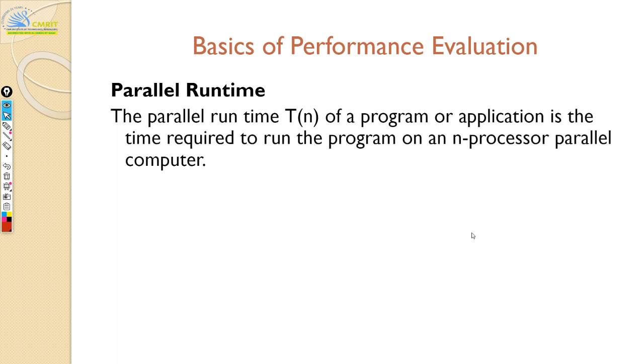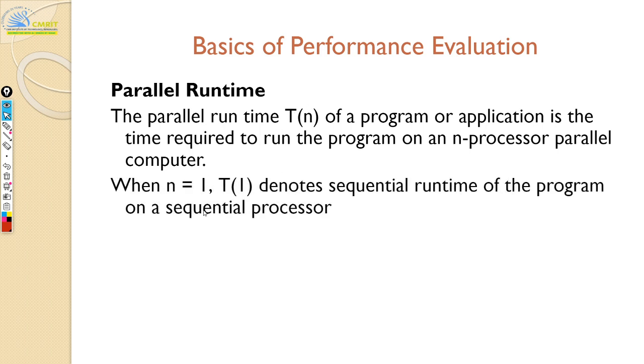Now coming to that, we'll just reiterate the parallel execution time. T of n, we will represent it, and this n here denotes the number of processors. So this is not the input size, but rather the number of processors for execution. When you have n processors, your execution time is t of n.